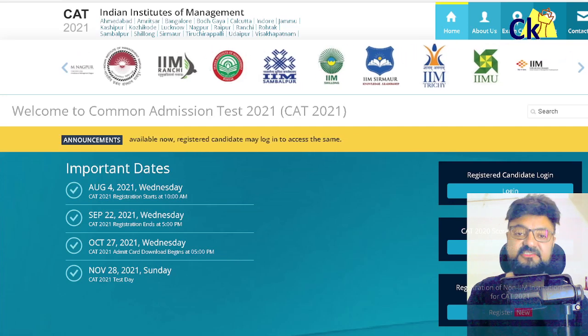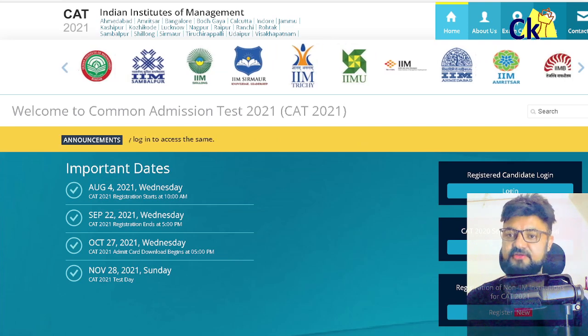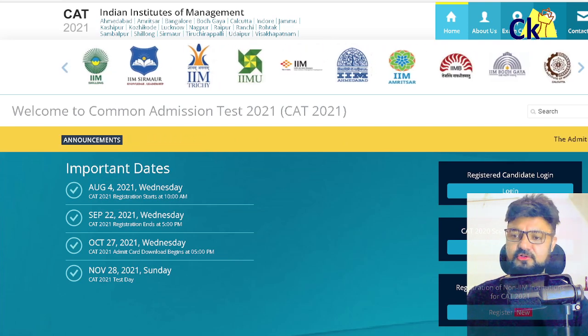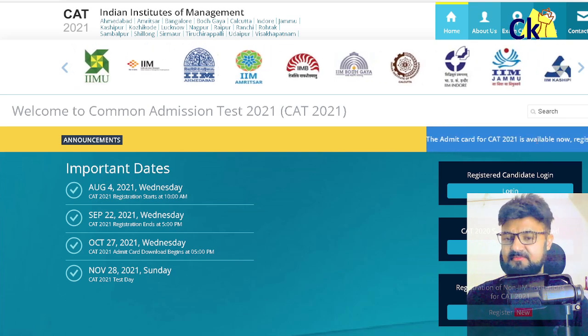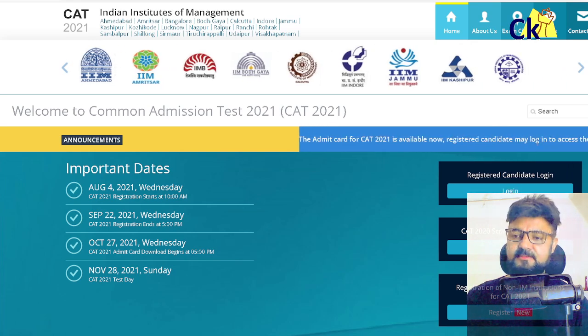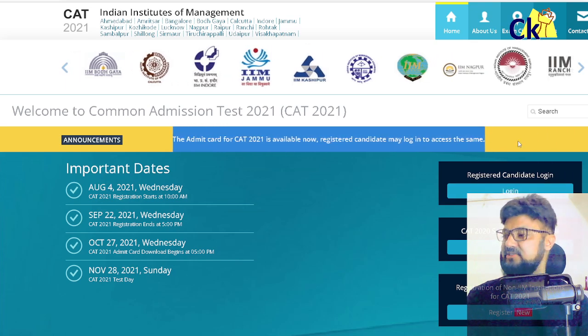Hi guys, the admit card is now available on the CAT website. If you go to the iimcat.ac.in where you have done the payment and everything, there is the register login ID. You go to login ID. The admit card for CAT 2021 is now available. Registered candidates may log in to access the same. So you have to use the login ID. The moment you log in, you can check out the site.